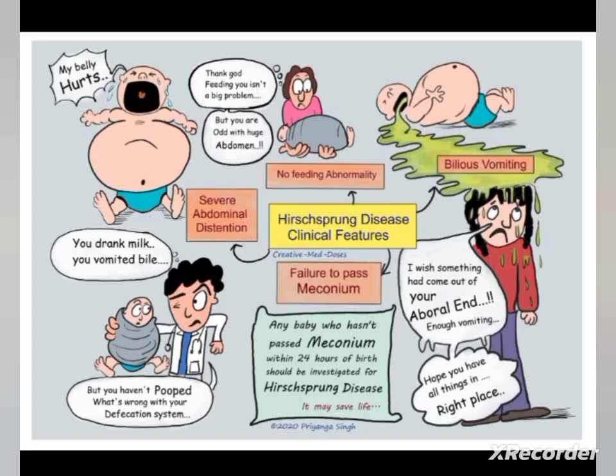The main symptom that occurs in a newborn is failure to pass meconium within 24 to 48 hours after birth. The child will be reluctant to ingest fluid. Bile stained vomitus can be seen. Abdominal distension, constipation, and dehydration may also be seen in a newborn. But in infants, there will be failure to thrive, constipation, abdominal distension, explosive diarrhea and vomiting, fever, and severe lack of energy.